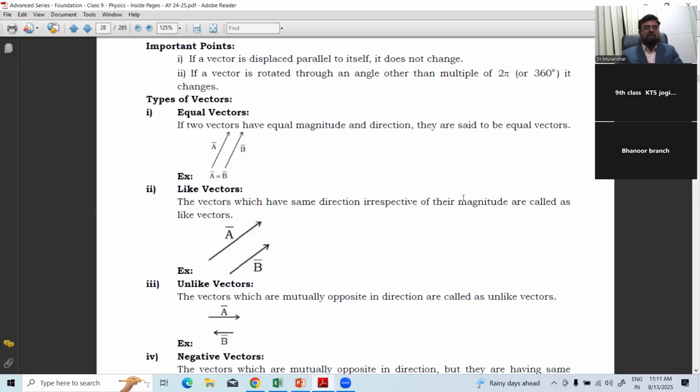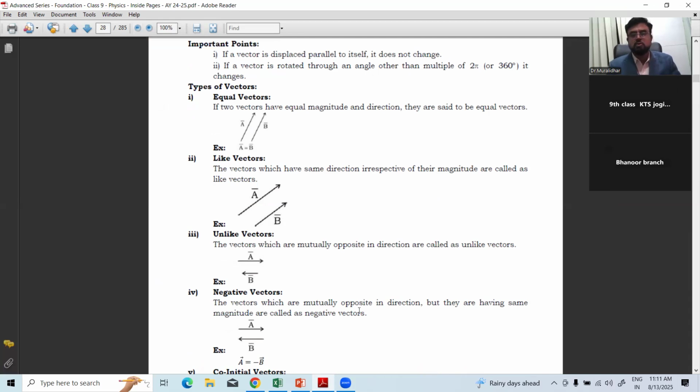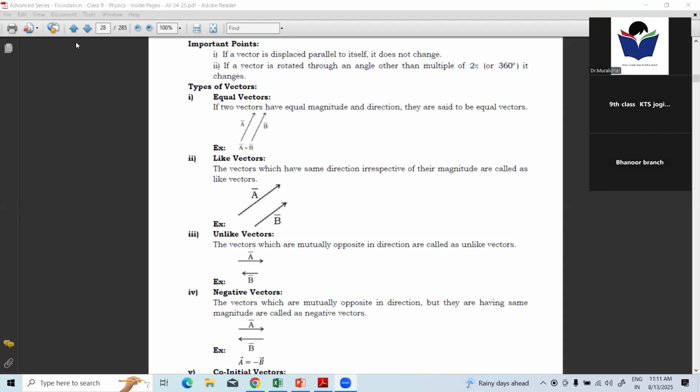Equal vector, like vector, note down the order. Equal vector, like vector, unlike vector, negative vector. Up to that, right? Next, we'll move to the next one.